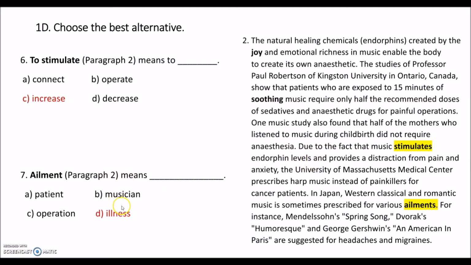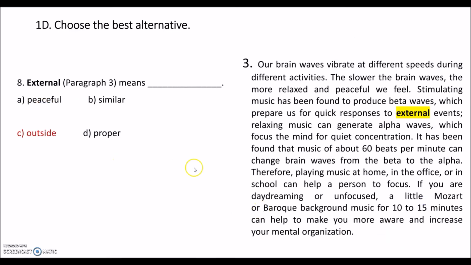An ailment means illness. How do we understand that? So when we look at here, in Japan, Western classical and romantic music is sometimes prescribed for various ailments. So the doctors tell the patients to listen to Western classical and romantic music. And here ailments means illness because in the next sentence we have some example illnesses, let's say. Like these are the songs or music suggested for headaches and migraines. So headaches and migraines are examples of illnesses here.